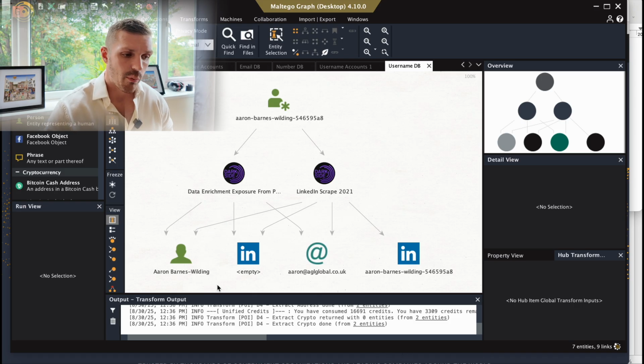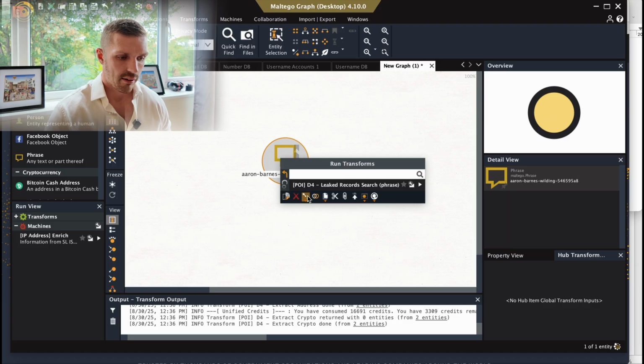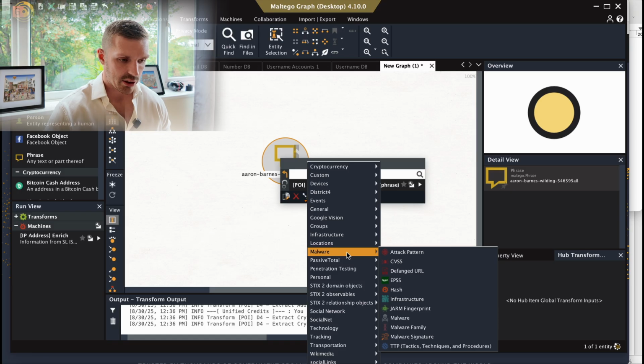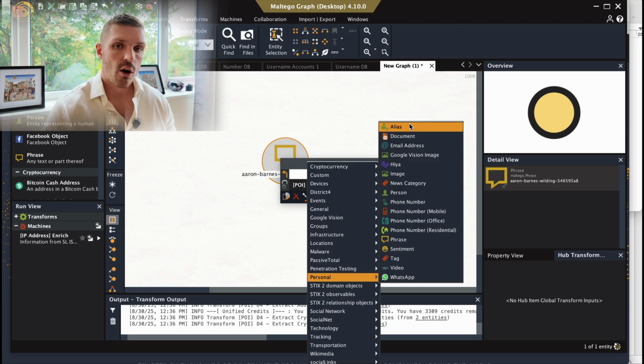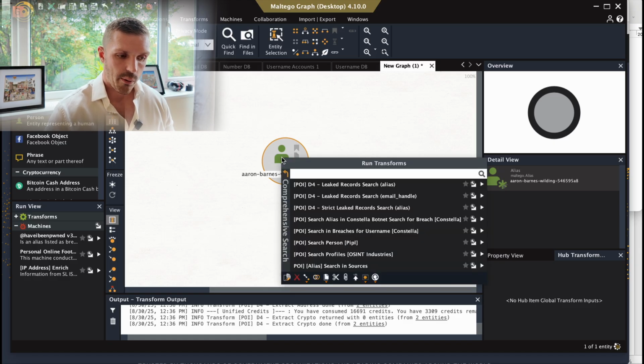So we want to go into there and we want to paste the username into the graph. I'll show you how it works. So paste. And right now, this thing here, we want to right-hand click it or control click if you're Mac. Go down to this button here. And what it's going to do is change the object. So right now, it just thinks it's text. We want to change this to an alias so the software knows that this is a username. So now it's a username, we right-hand click or control click and we want to do a delete records.